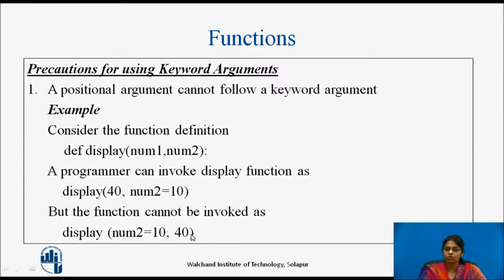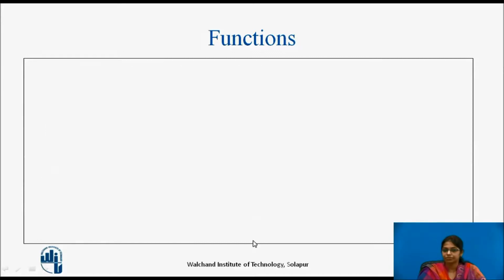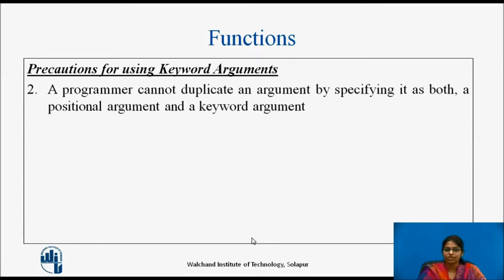So whenever you want to use positional arguments and keyword arguments, we need to make sure that the positional arguments are used at the beginning and then the keyword arguments follow them. The second precaution we need to take is that a programmer cannot duplicate an argument by specifying it as both a positional argument and a keyword argument.